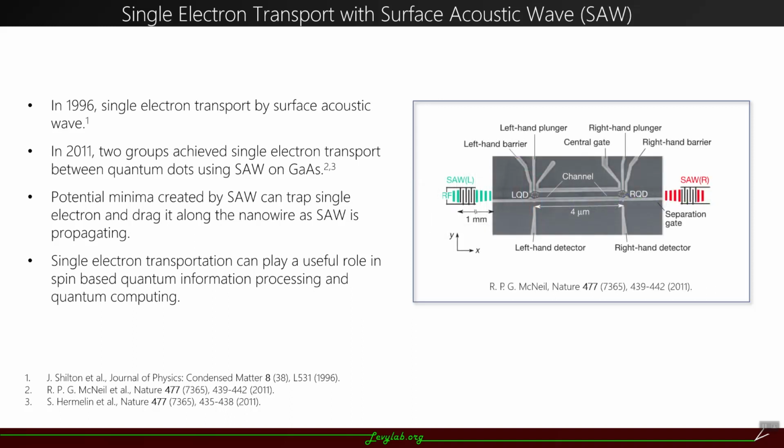As this diagram shows, they can use surface acoustic wave to kick a single electron back and forth between these two quantum dots, which is really exciting because the ability to transport single electrons can play a useful role in spin-based quantum information processing and quantum computing.